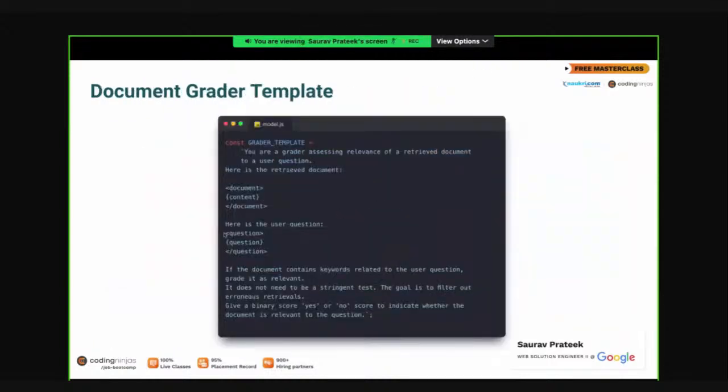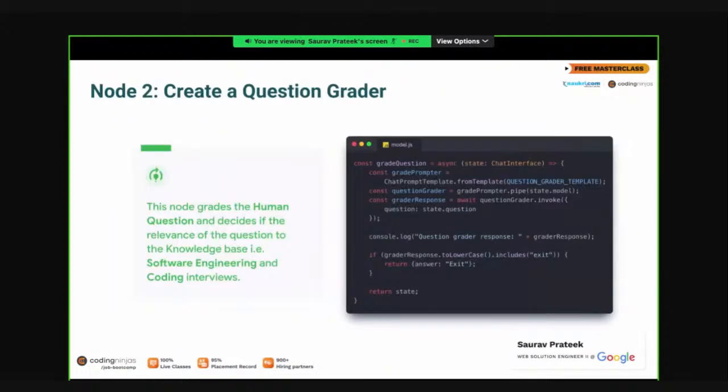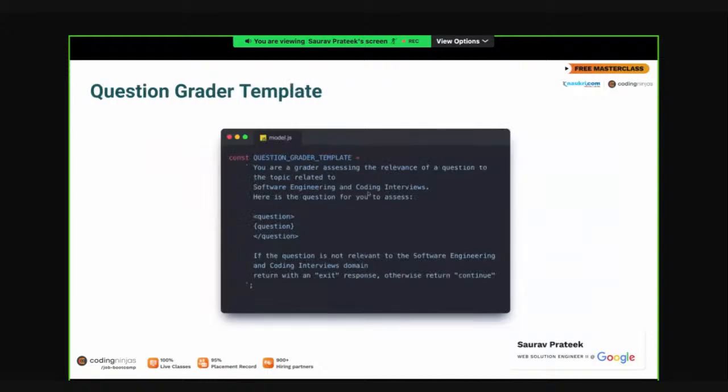And if we go back and see the grade question node, we used it to grade the question on the basis of whether it is relevant to software engineering and coding interview topics. If it was not relevant, we asked our LLM model to return with an exit. That's what our prompt is telling the LLM model to do: return with an exit response.